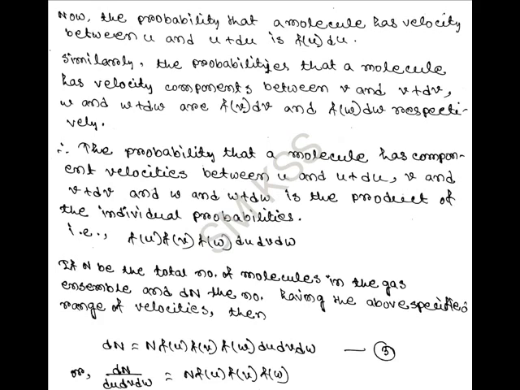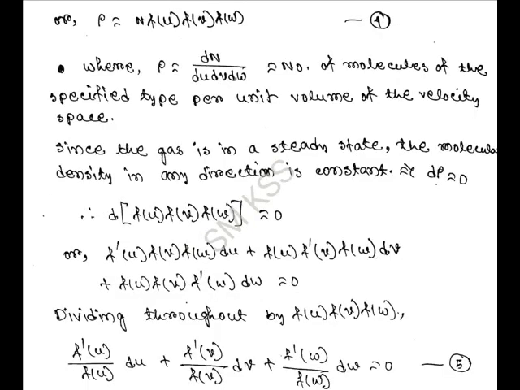Now if we divide both sides by du, dv, dw, then the molecular density is dn by du dv dw equal to n into f of u, f of v, f of w. Thus the molecular density, denoted by rho, should be equal to n f of u, f of v, f of w, where rho is the number of molecules per unit volume having velocity components between u and u plus du, v and v plus dv, w and w plus dw.